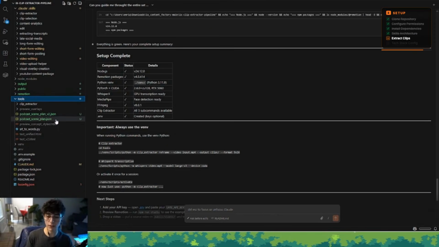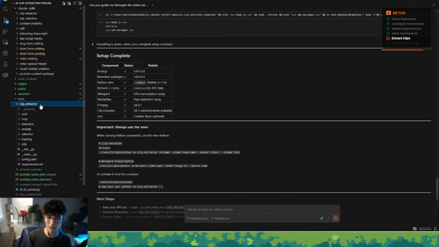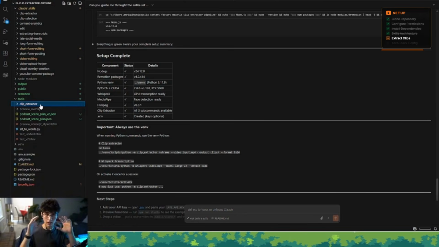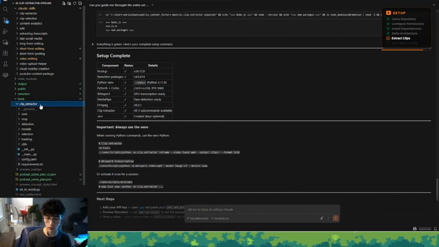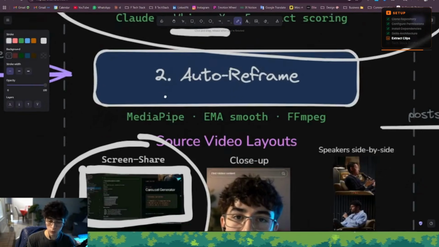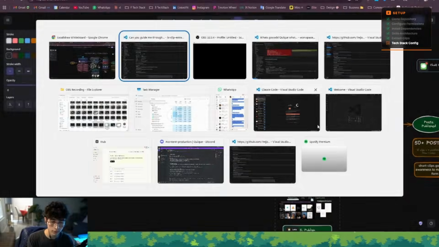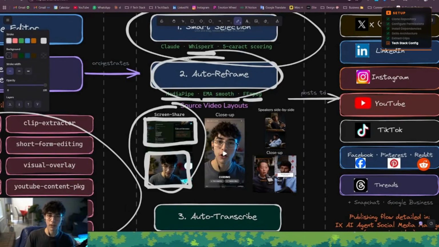Okay. And then we have the tools folder. This is super important. This is where we have all of the sauce for the whole clip extractor tool specifically. This is where we store all of the specific tools that make this whole process work together alongside Claude. This is where we are placing tools like MediaPipe, EMA Smooth, and FFmpeg together to make this auto reframing process work.